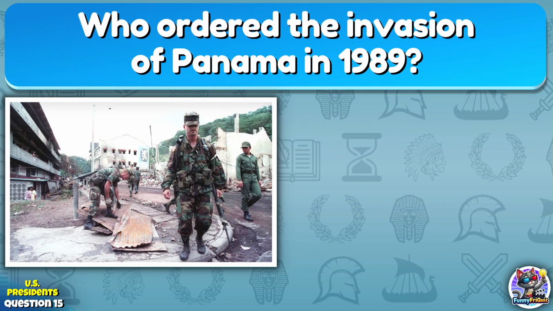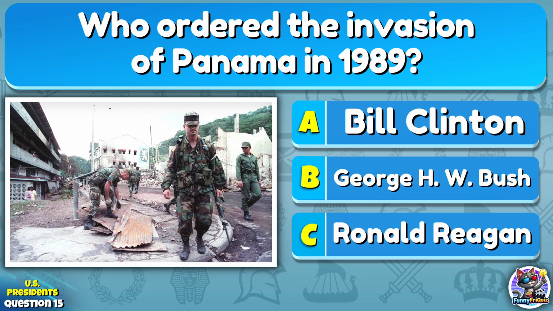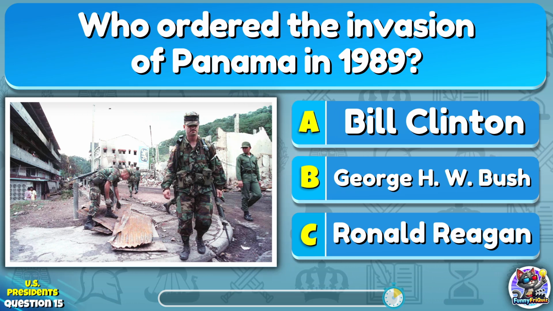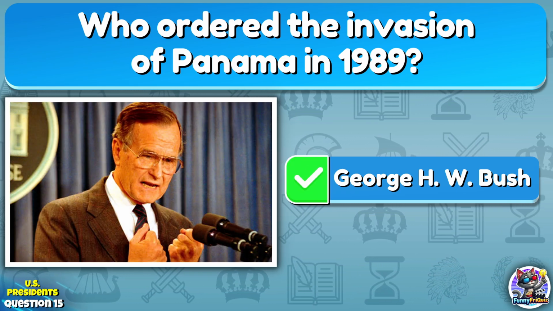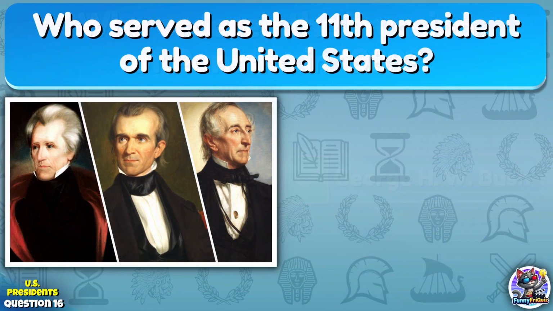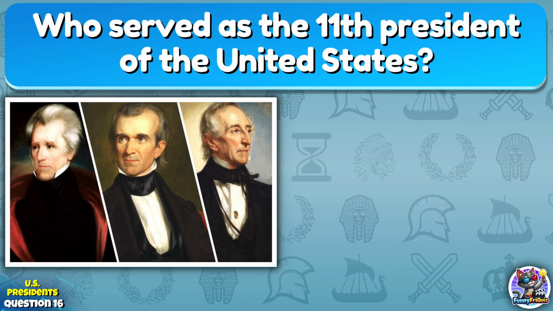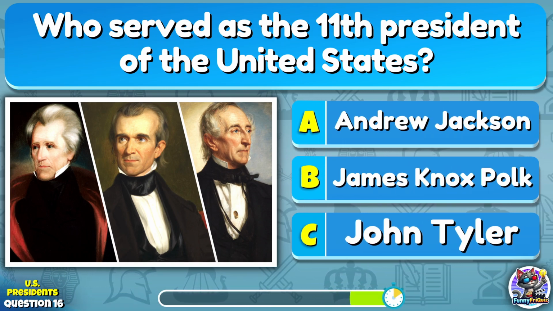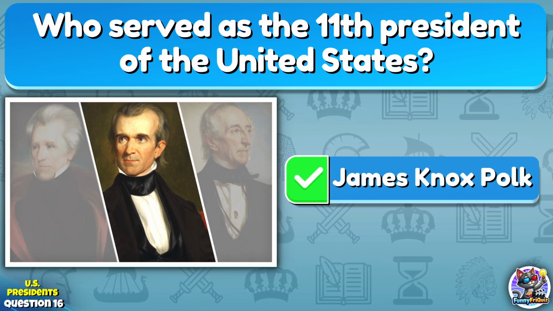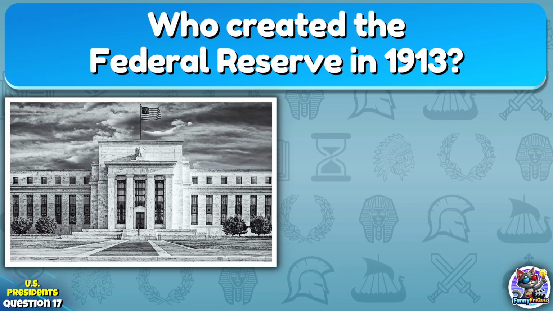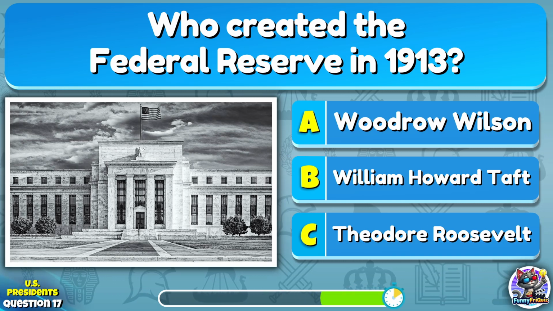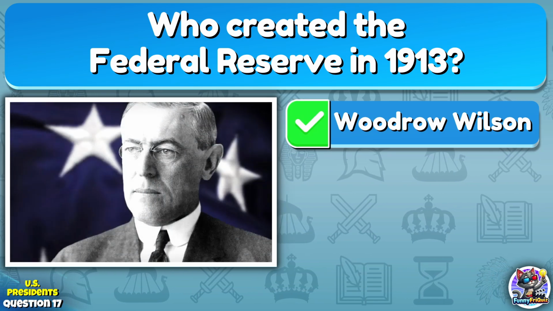Who ordered the invasion of Panama in 1989? George H.W. Bush. Who served as the 11th President of the United States? James Knox Polk. Who created the Federal Reserve in 1913? Woodrow Wilson.